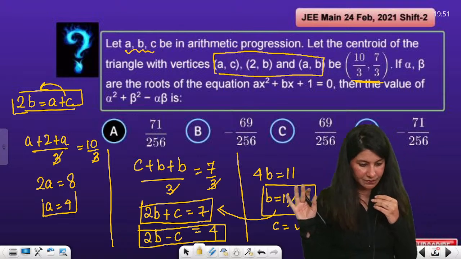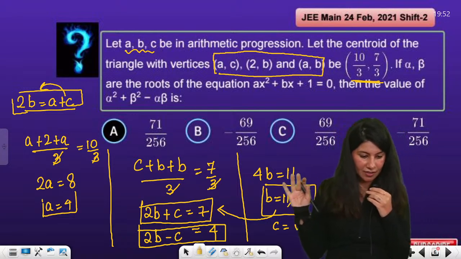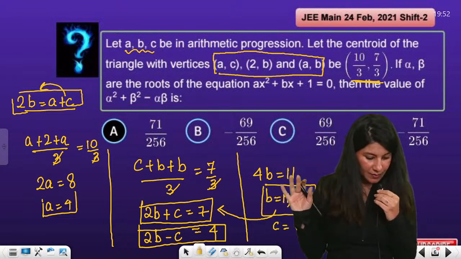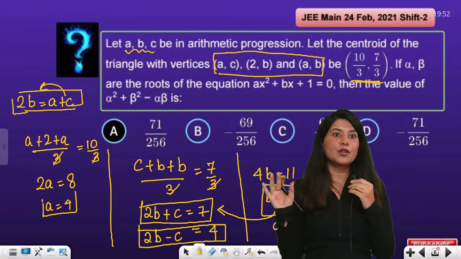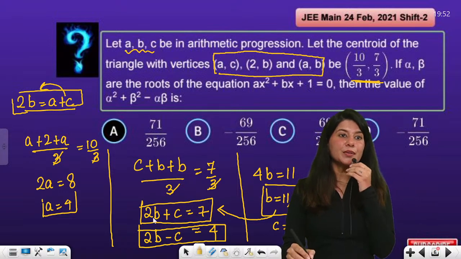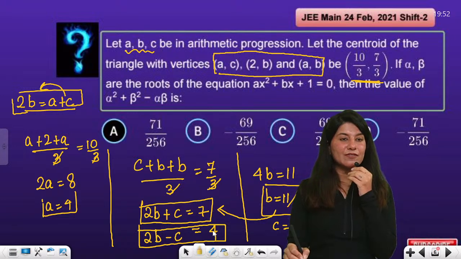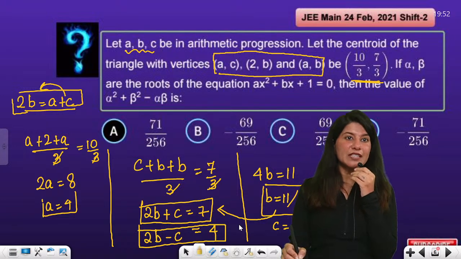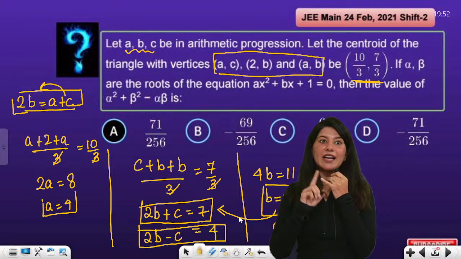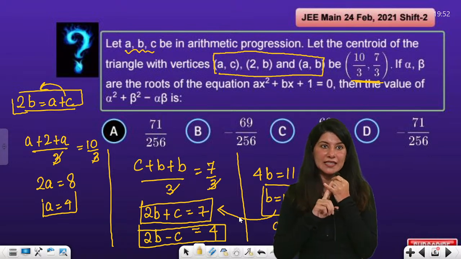Okay, Akhil, I hope that it resolves your doubt. Now you can just plug in the value of B over here. So 4B is equal to 7 plus 4, 11, so B is 11 by 4. The value of C also you can calculate. So all the three values, A, B and C, you now have.